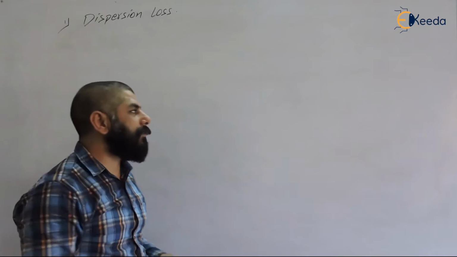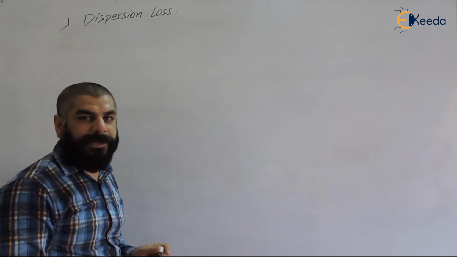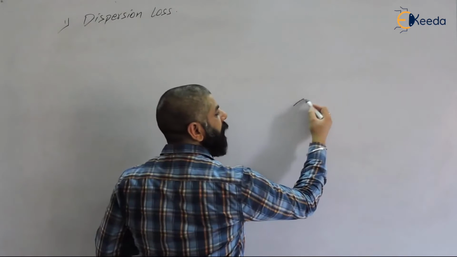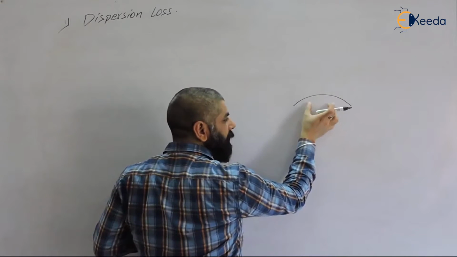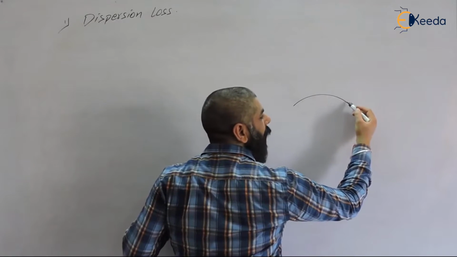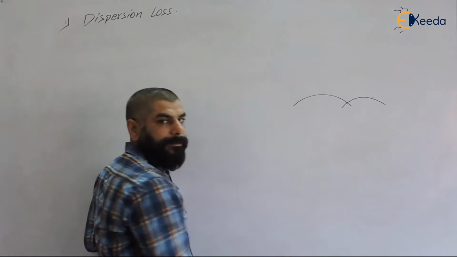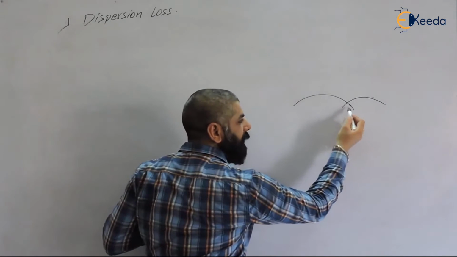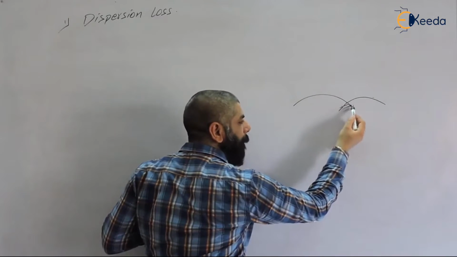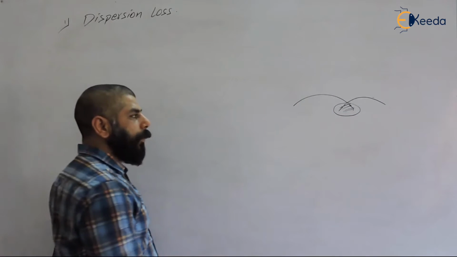As the pulse travels through the optical fiber, the pulse width broadens, and there is a possibility that it will overlap with its consecutive pulse. So this signal is lost, the portion of power which gets lost at the output.